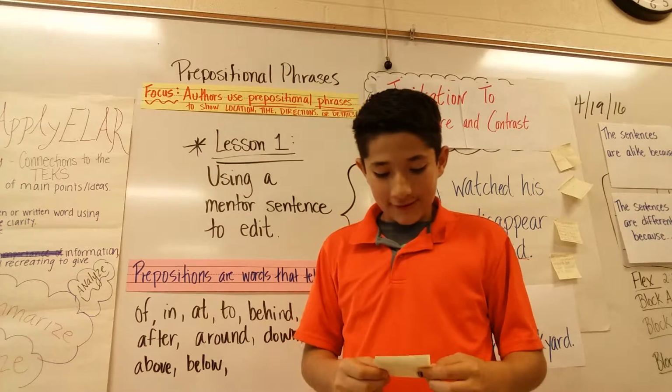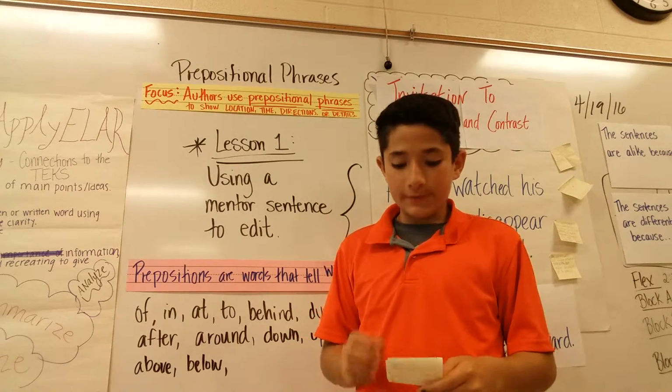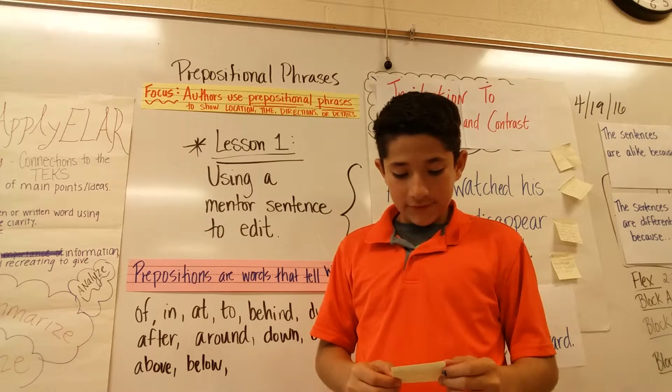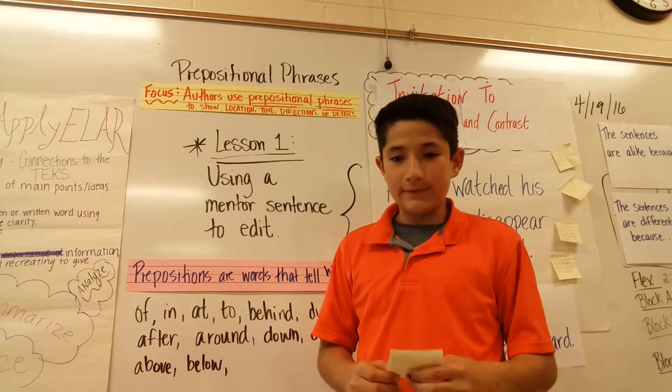The sentences are alike because they both have a subject and they describe the subject. And the sentences are different because there are only two nouns in the second sentence.